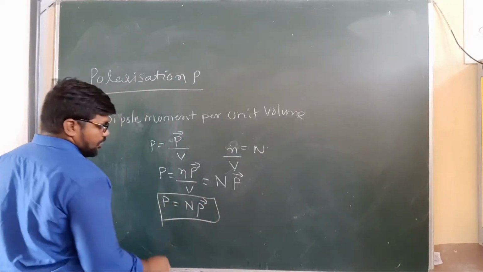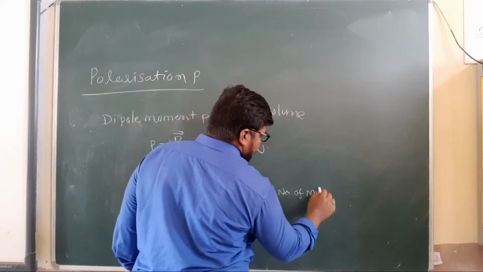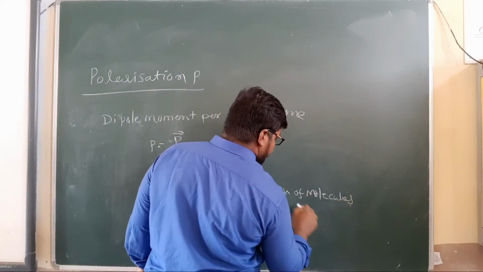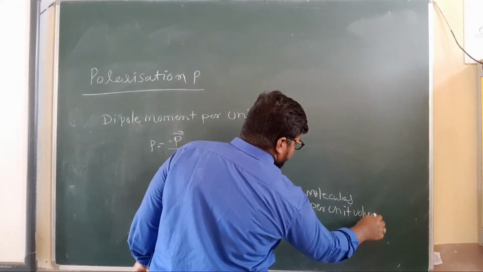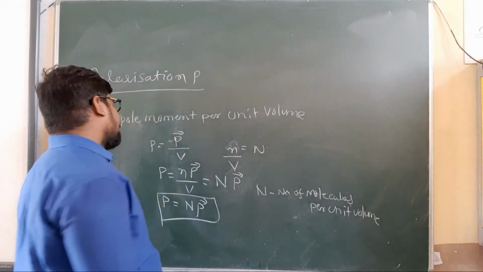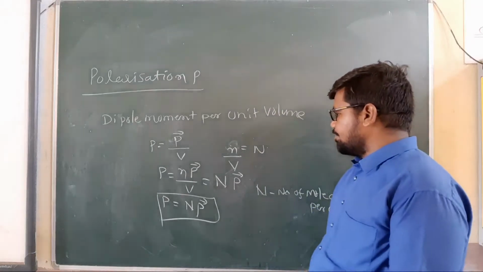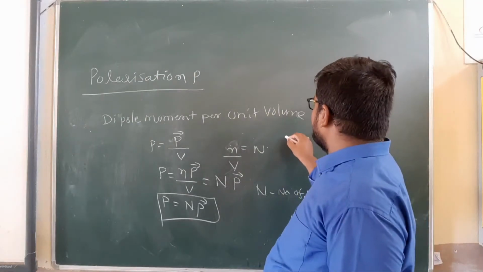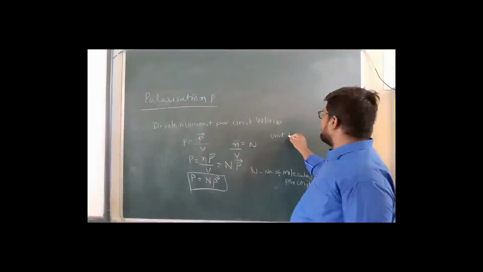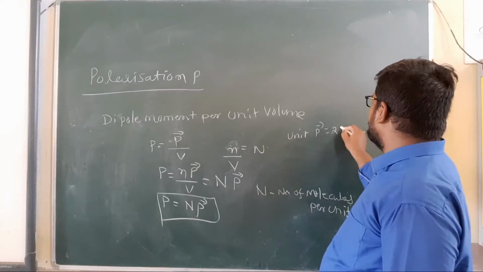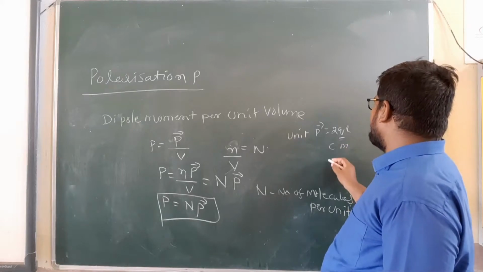What is N? N means the number of molecules per unit volume. Clear, my children? Now the unit: P bar is q into l, so charge in coulomb, length in meter, coulomb meter.